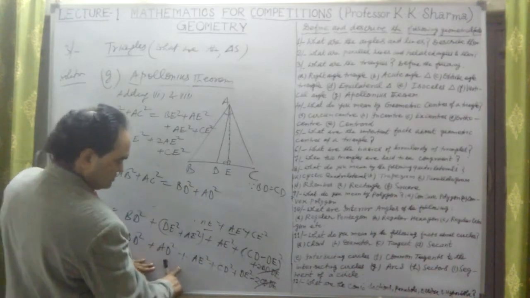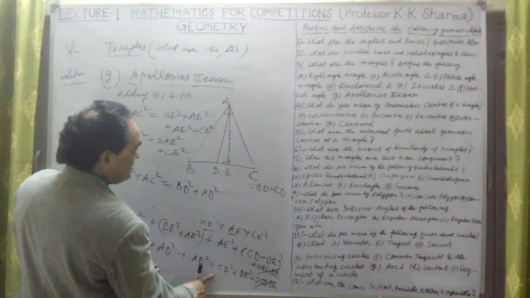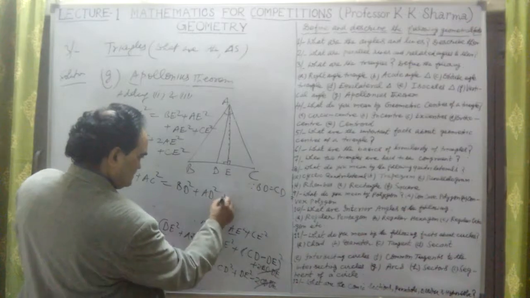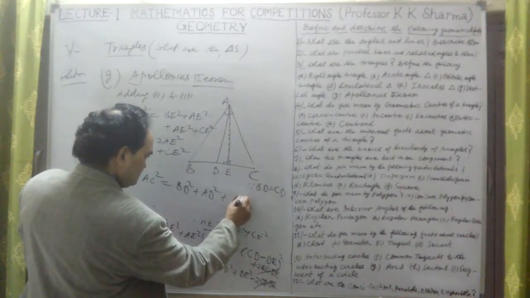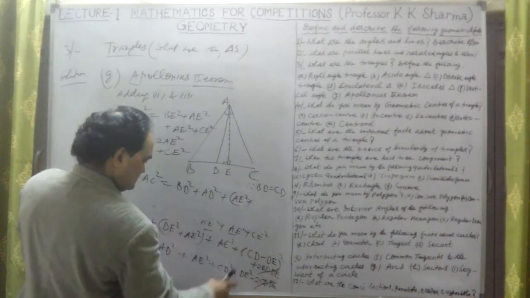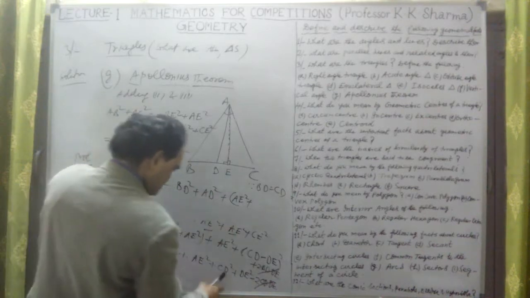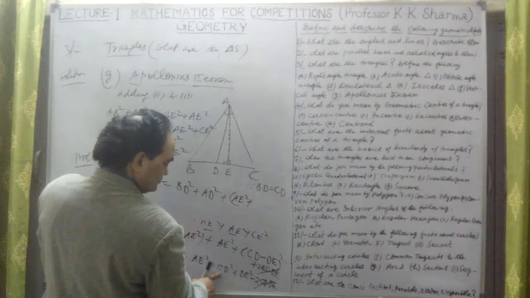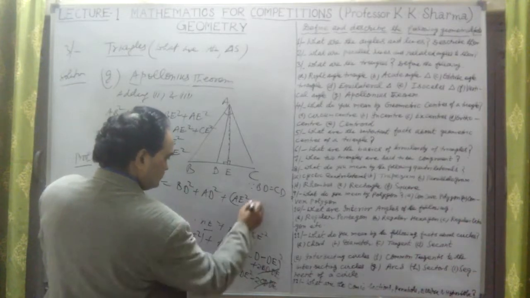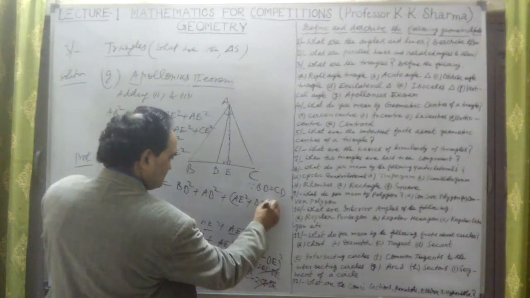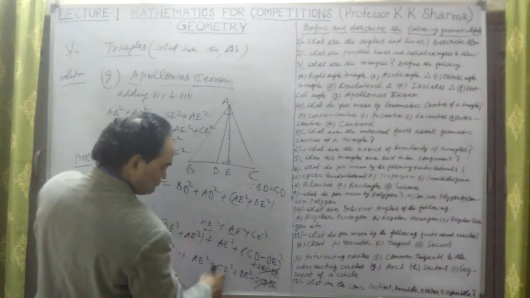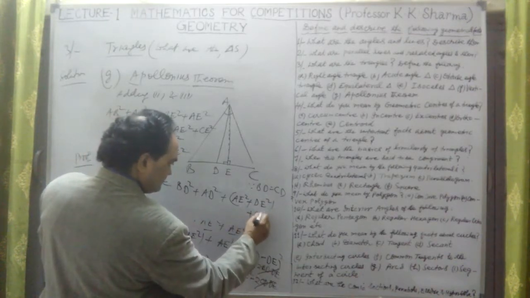Now what about AE square plus DE square, further again there is AE square plus, now CD square is there. CD is equal to BD, so in place of CD square we can write BD square.